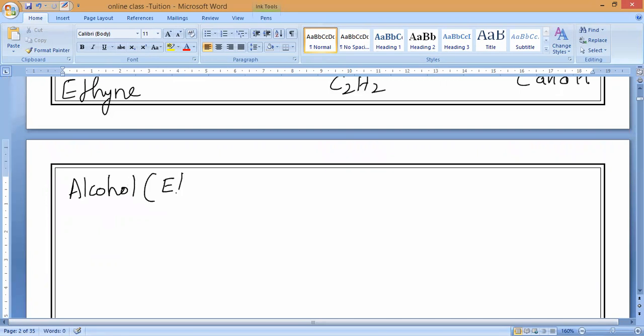Alcohol we can also call ethanol. What should we call it? Ethanol. So the ethanol formula is, learn this, this is very important: C2H5OH. The elements present are C, H and O. Correct? Please respond. Yes, sir.